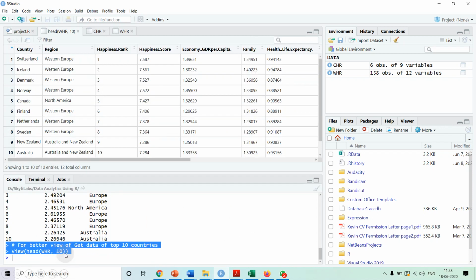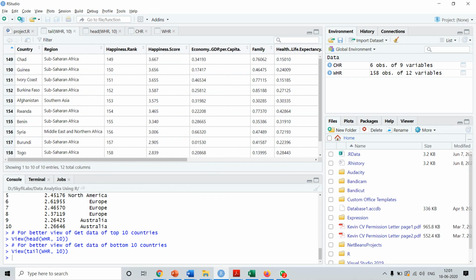Yeah, and if you want to view it in a better way, then basically we call the view method, and inside this we are calling head WHR10. So we are nicely seeing over here the top 10 countries, their regions, happiness rank and all those. So we find here Switzerland, Iceland, Denmark, Norway, Canada, Finland, Netherlands, Sweden, New Zealand and Australia, they are top in happiness. Their happiness ranks are from 1 to 10, okay, and their happiness scores are all high, above 7 over here, okay. Similarly, there is other information over here.